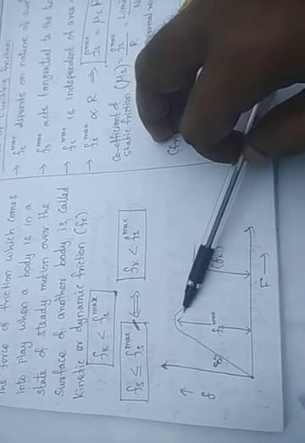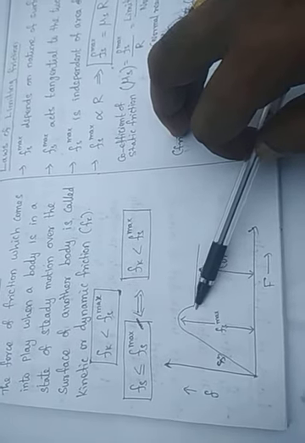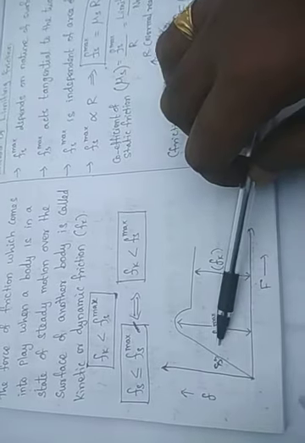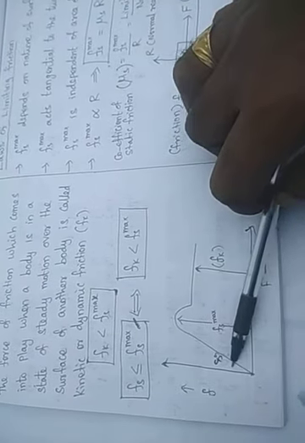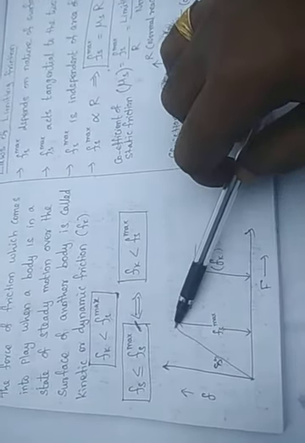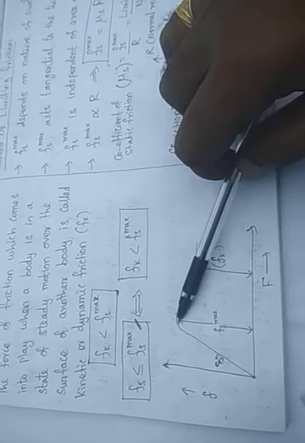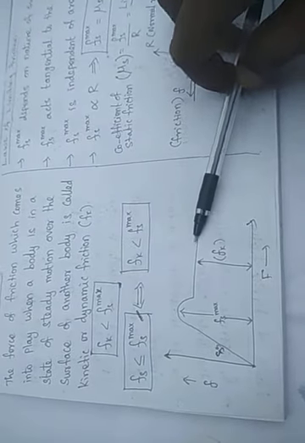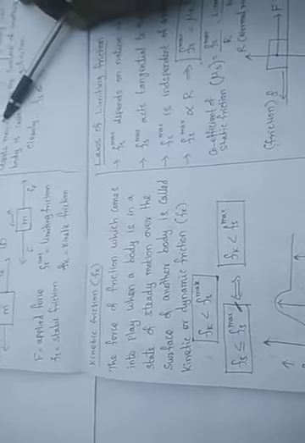After the body starts moving, the frictional force decreases and becomes the kinetic friction. That's why I say that when the body starts to move, the friction is maximum. After it is moving, the applied force will be very small because the kinetic friction is lesser. Next we are going to learn about the laws of friction in the next video.